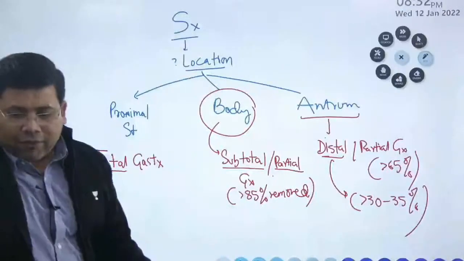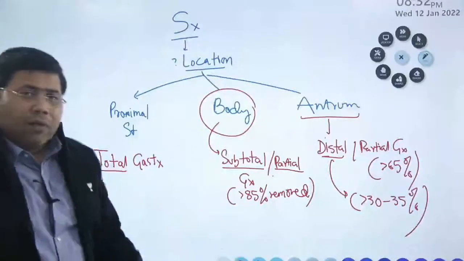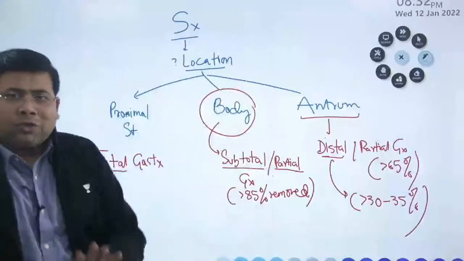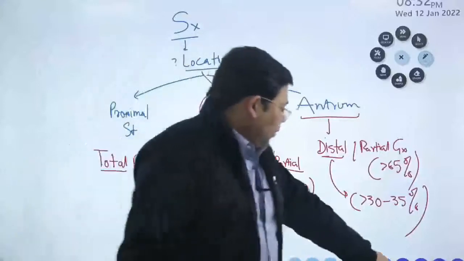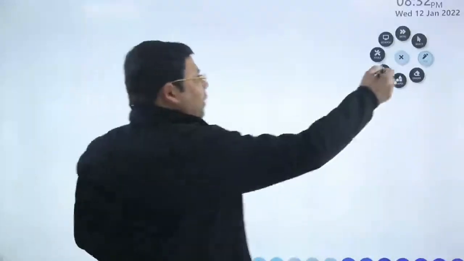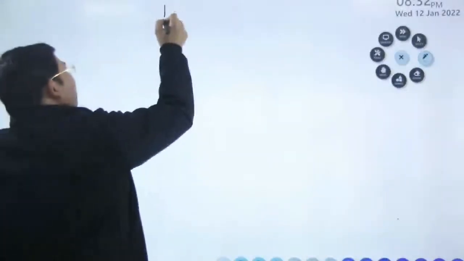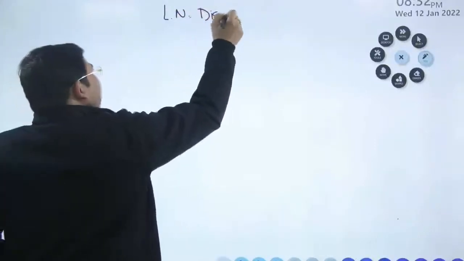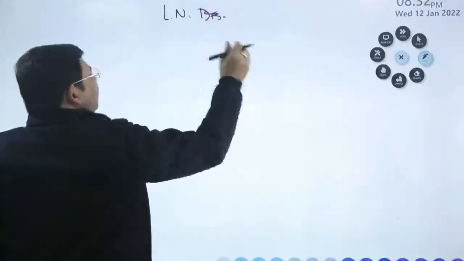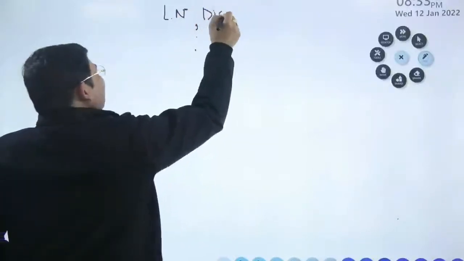The next very important thing that we all have to understand is, along with this, no surgery is completed unless you do the lymph node dissection. So lymphatic dissection is again a very important part of this. Students, let us discuss the concept of lymphatic dissection. Gastric resection you have done. Now what is the lymphatic dissection? Let us talk about the concept of lymph node dissection.